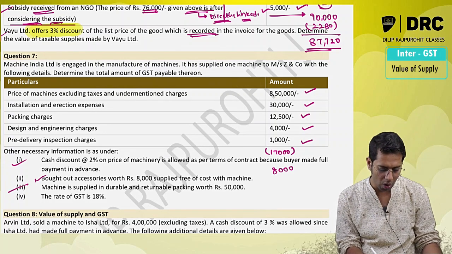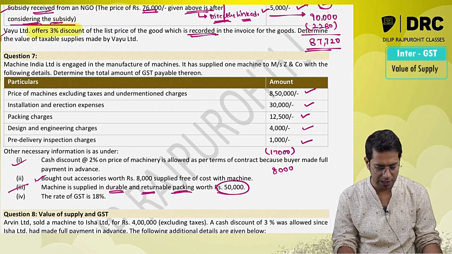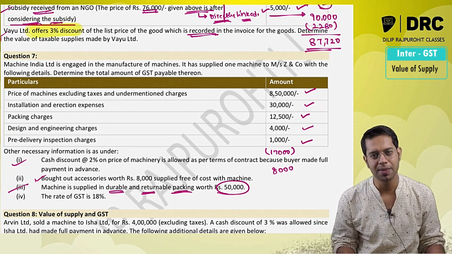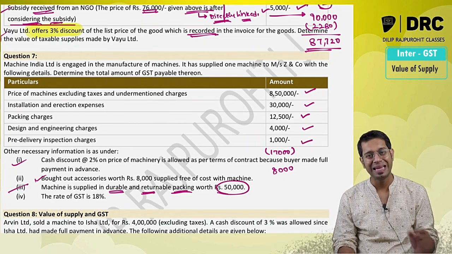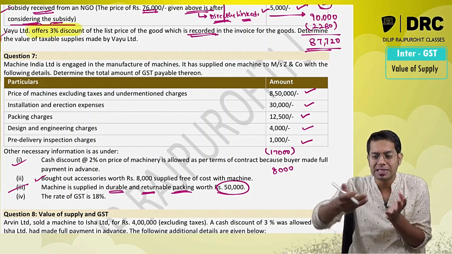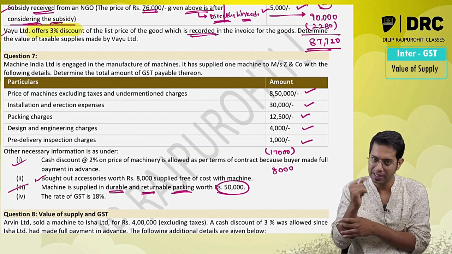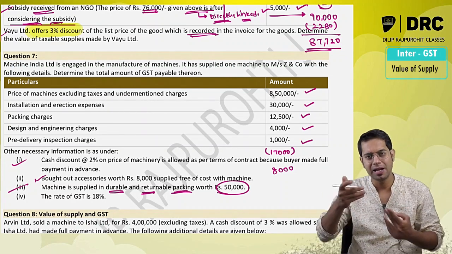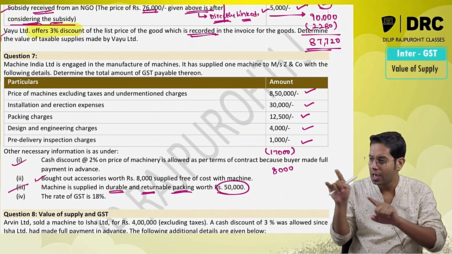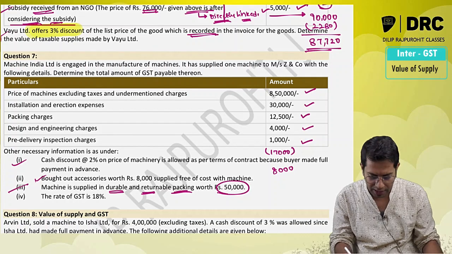Machine is supplied in a durable and returnable packing, 50,000 rupees. See, whenever a question says that there is some durable and returnable packing, durable meaning the life of this material is more, and returnable, it is going to be returned. So that cost should never be added. Packing cost, say primary packing, secondary packing, all the different types of packing you should add, but except this durable and returnable packing. Durable and returnable packing, don't add it in value of supply.